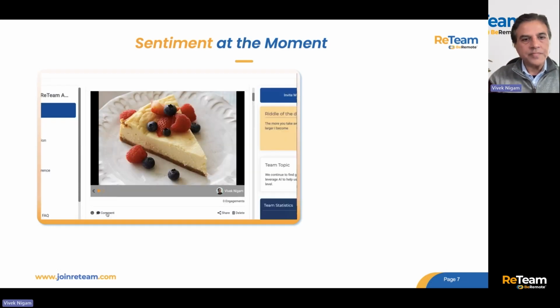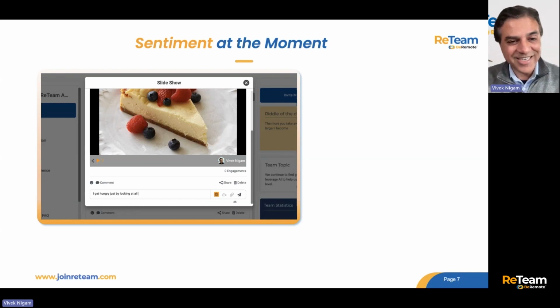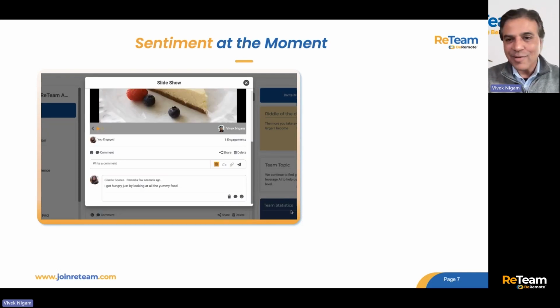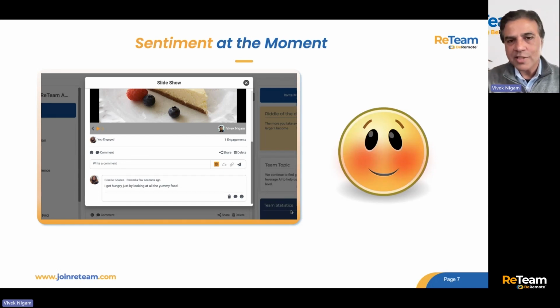And let's look at one more. Cheesecake. It is after lunchtime, but this should be a fun one. "I get hungry just by looking at all the yummy food." All right, so this is fun. This is endearing. These are the types of things that people will say, especially in comments. Okay, so that makes sense. A blushing emoji, right? So that probably is the right tone. It's very light. It's very fun.